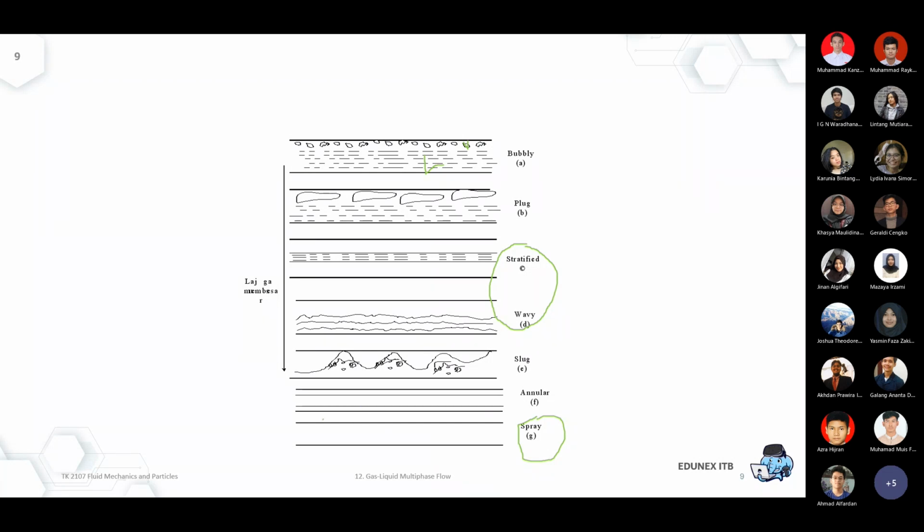So maybe over here you don't find any liquid. Almost all of it is vapor, because the liquid droplets are sprayed evenly to all segments of the pipeline.